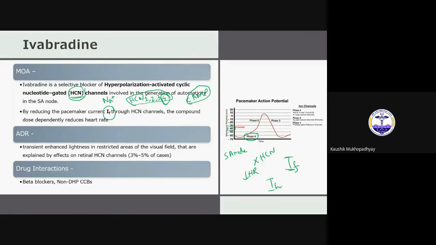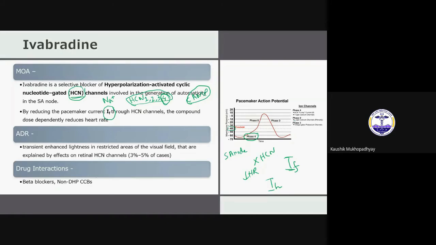So that is why there is transient enhanced lightness in restricted areas of the visual field. If you give this drug, ivabradine, to patients, in 5% of cases the patient can report increased lightness of the eye. They will see everything very bright, because these funny channels are also present in the retina. So that is the reason you get this kind of adverse effect.